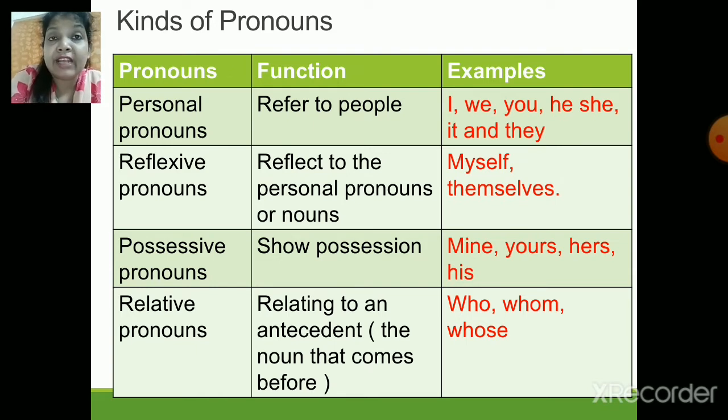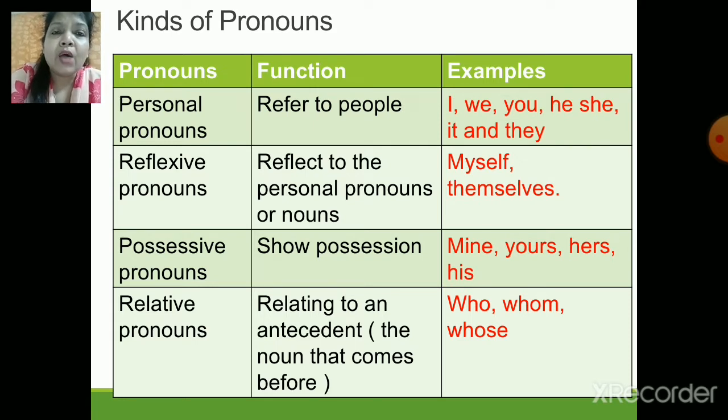Generally, it's you, he, she, it, they, I, we. I can give you one simple example: we are all Indians. So what is the pronoun over here? Yes, we is a personal pronoun.